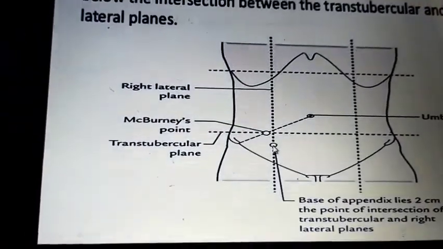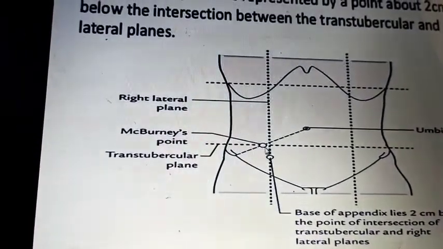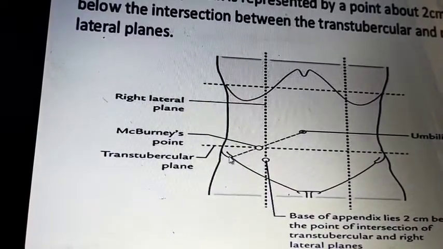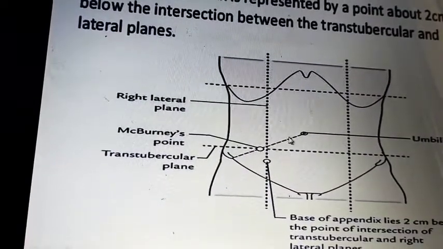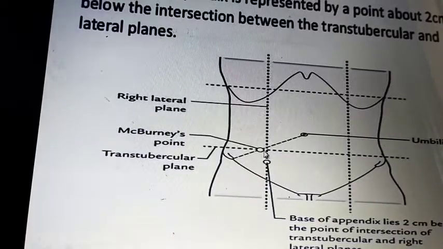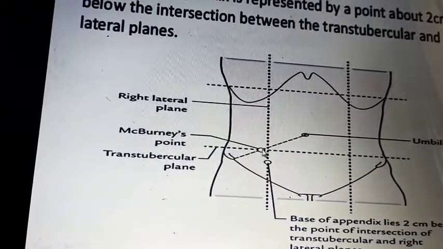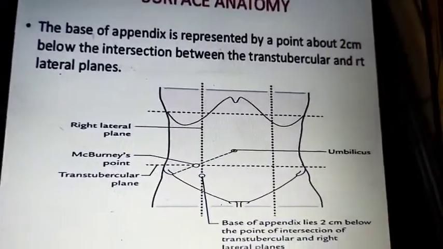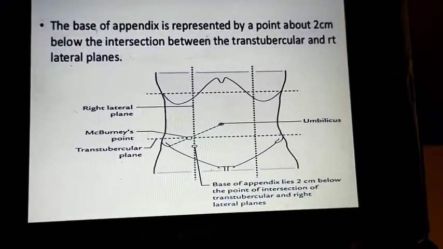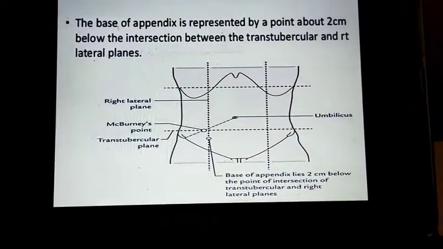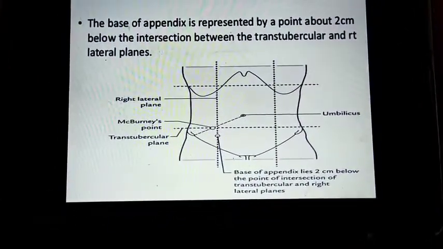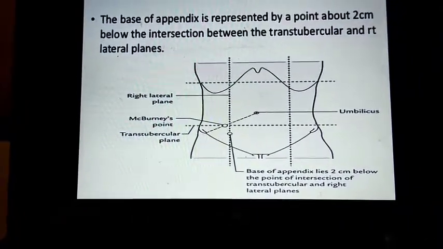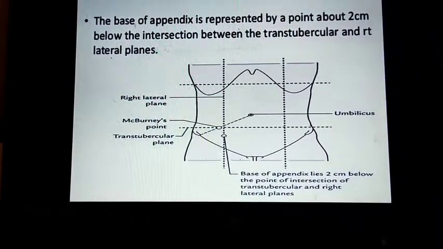Okay, can go for this. Another one is the McBurney point. If you draw an imaginary line from the umbilicus to the superior iliac spine, at the medial 2/3 and lateral 1/3, this point marks the base of the appendix. Now we can go for the surface anatomy of the appendix. In that, the base of the appendix is represented by the point about 2 cm below the intersection between the transtubercular and right lateral plane.